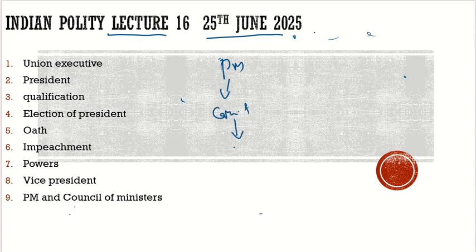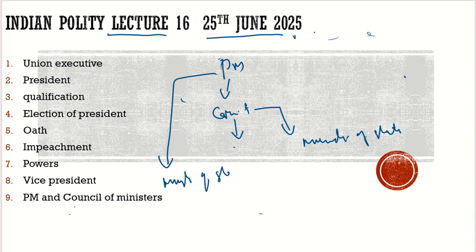After the cabinet minister we have the minister of state, who works under the cabinet minister. Then we have another minister, the minister of state with independent charge. And we have the cabinet minister. For example, we have the Ministry of Home Affairs.